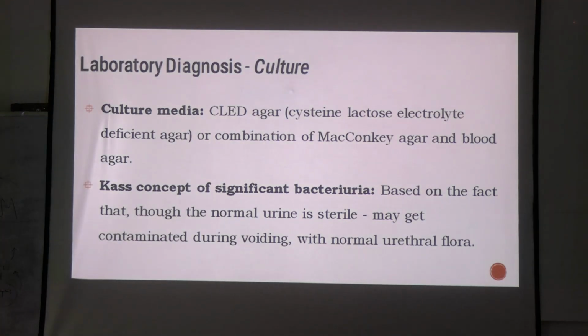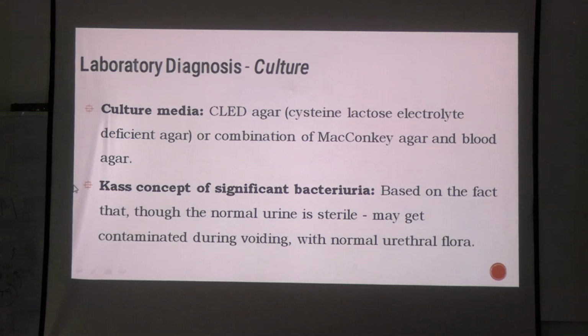Then what culture media do you use for urine samples? You can use MacConkey agar and blood agar, but there is also a very good selective media which is CLED agar, cysteine lactose electrolyte deficient agar. Okay, in this agar, you will see that lactose fermenting colonies will show yellow pigmentation, okay, yellow color, and non-lactose fermenters will show green, light green, pale color.